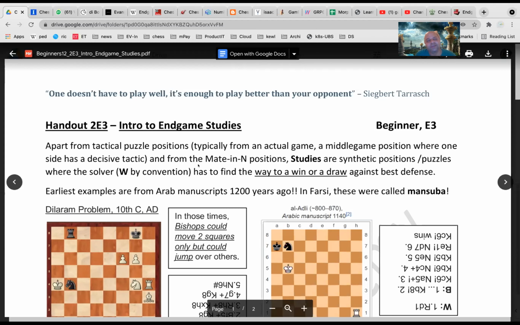So the weaker side should ask, in spite of the weakness, is it able to draw? Or the stronger side ideally should be winning. It should not be drawing, because it has the higher advantage. Because it is synthetic, by convention the stronger side is always made white. You can always turn the position around, but generally it is a convention. So it is always white to move and win, or generally black to move and draw. Those are the kinds of positions that are created.